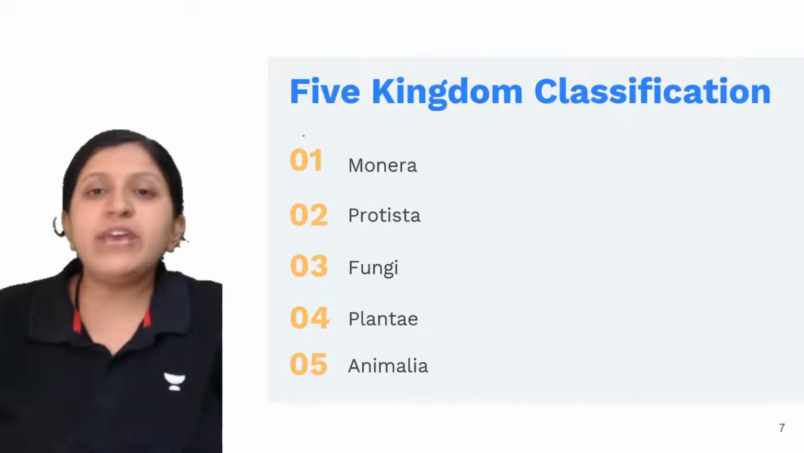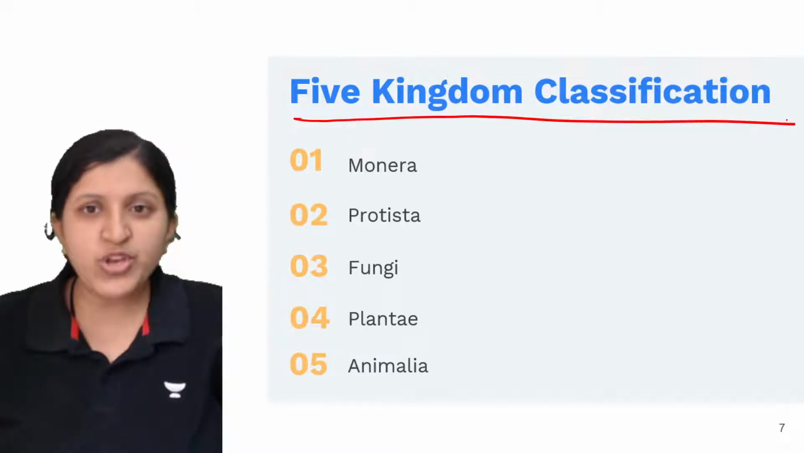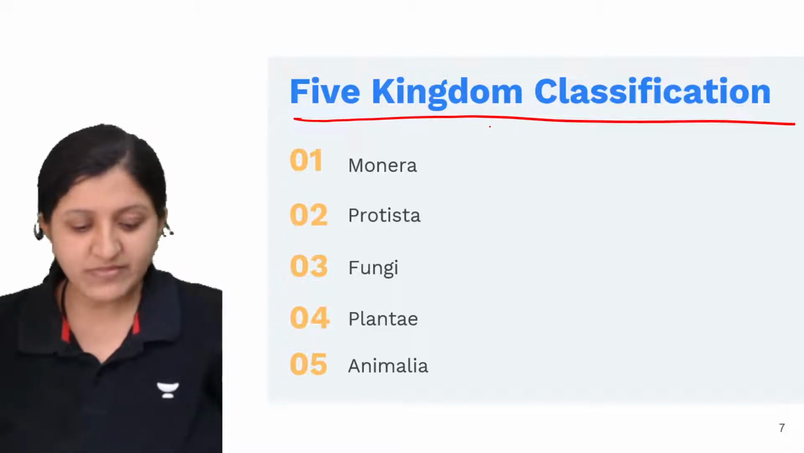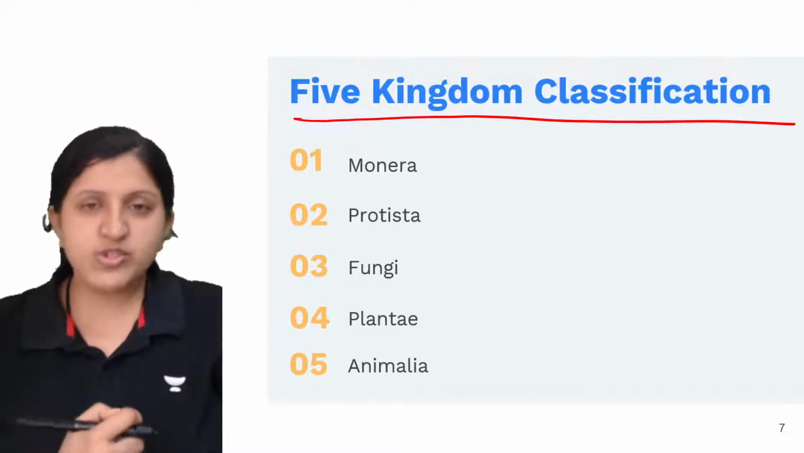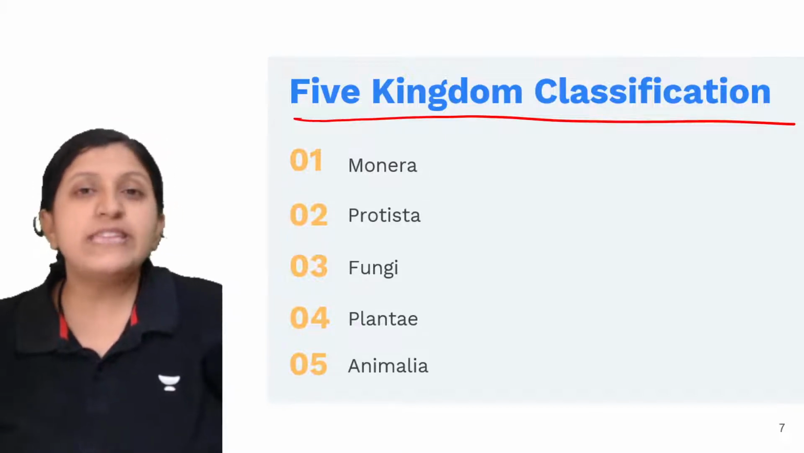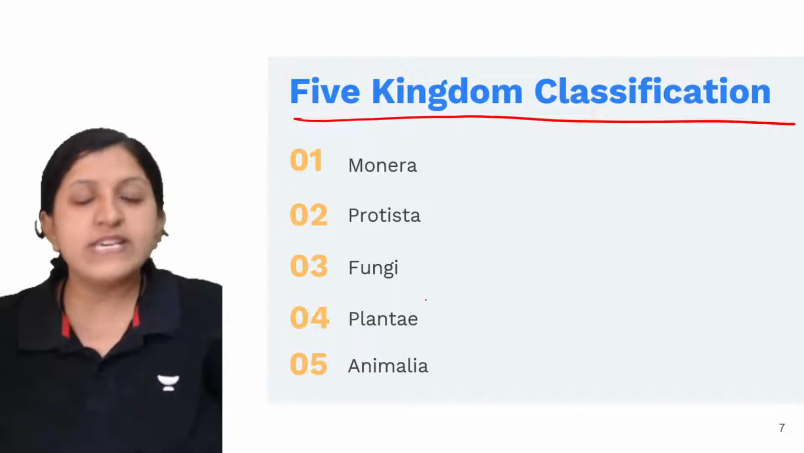Okay, so today we are going to discuss the 5 kingdom classification. Earlier, how many kingdoms were there? Any idea? When the classification had just started, there was a kingdom Animalia and a kingdom Plantae.